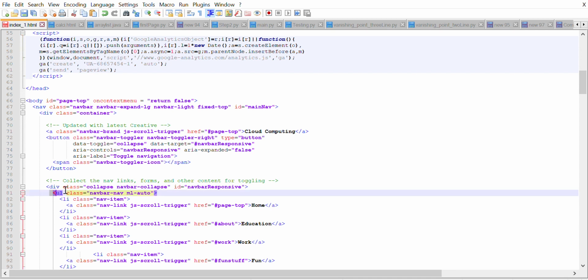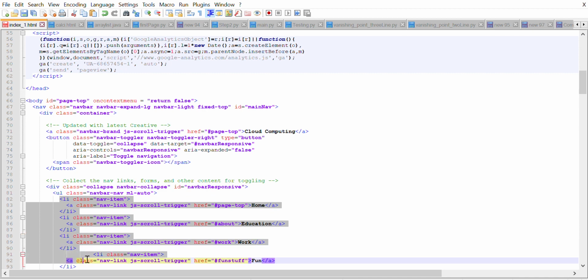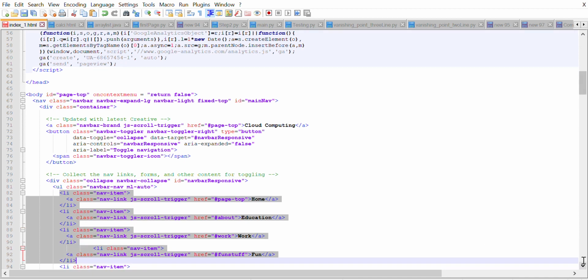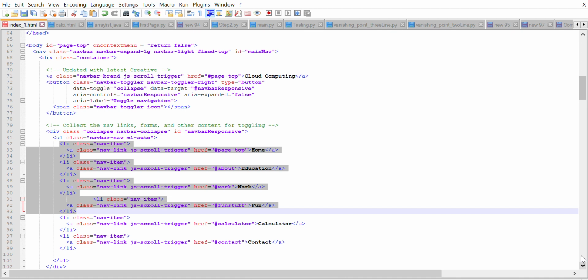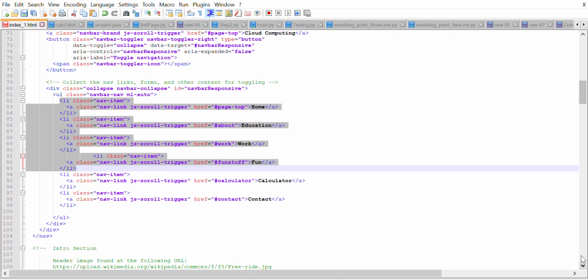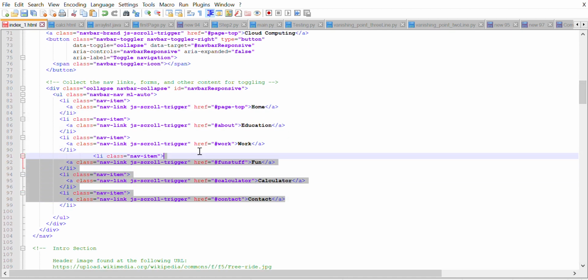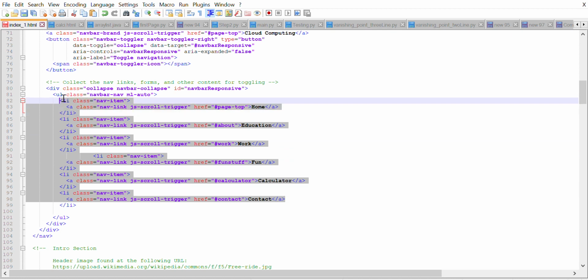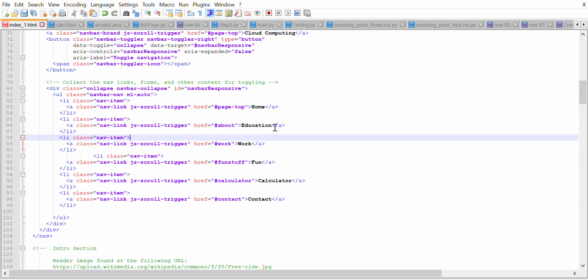Inside this unordered list you are showing items in the form of a list, in one sequence. You can see I have added all this here. Now suppose someone is not happy with home, he can simply change it.